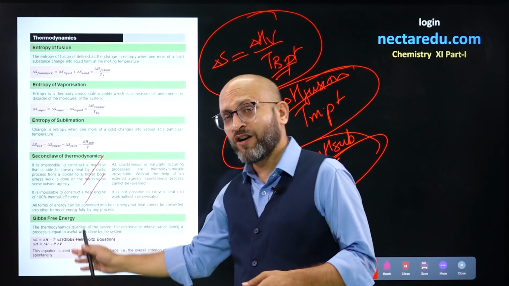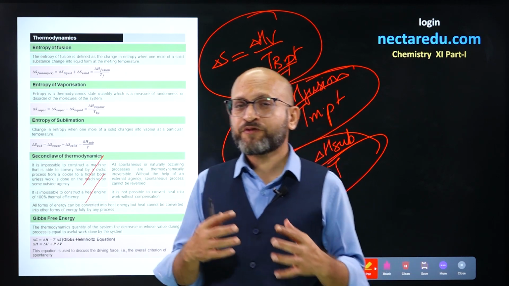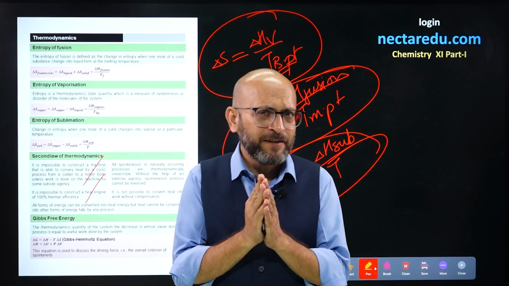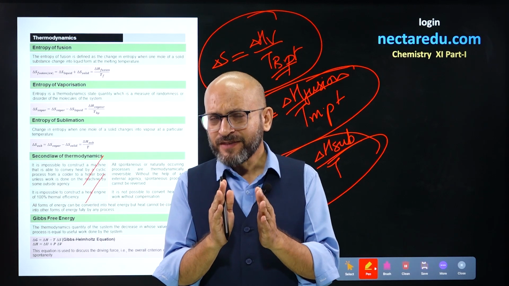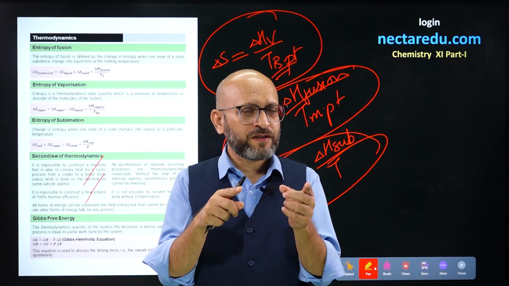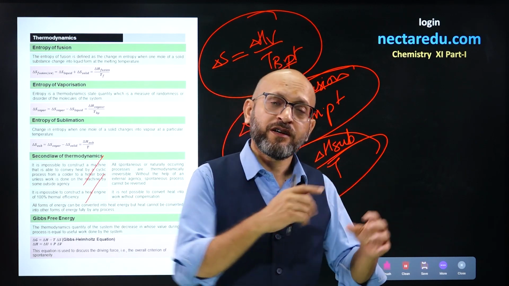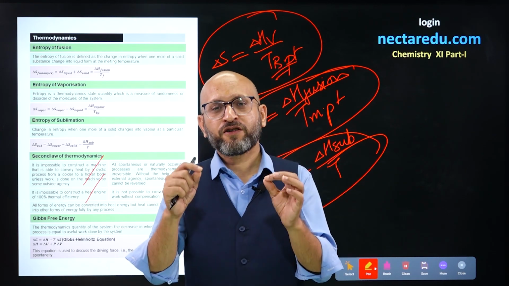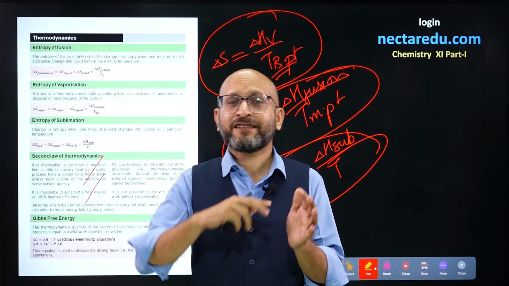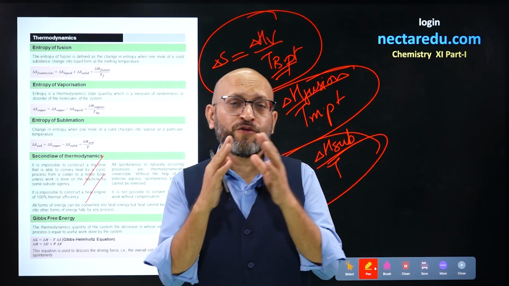And last but not the least, it is very important, Gibbs free energy change. What is Gibbs free energy change all about? So if a thermodynamic process is happening, what do you think? Do we have control over that? Can we use all the energy produced during that process in doing work? Not at all. Some part of energy is used up in increasing entropy of the system. Some part of energy is transferred, but some part of energy we can use for doing certain work.